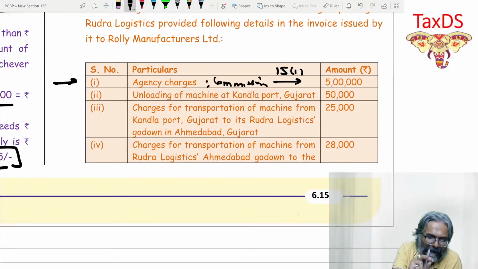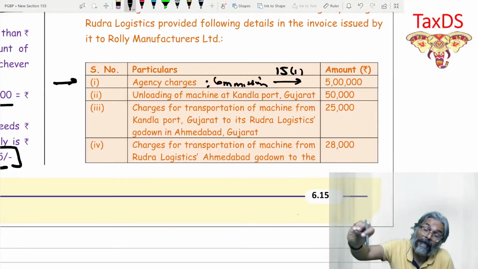Now, the issue is that there are strings of charges which he has incurred, for which I told you, 15.2c. But if you are a pure agent, then those amounts will not be added. So, which are the items for which, because he is a pure agent, it will not be added under 15.2c? Let's have a look.